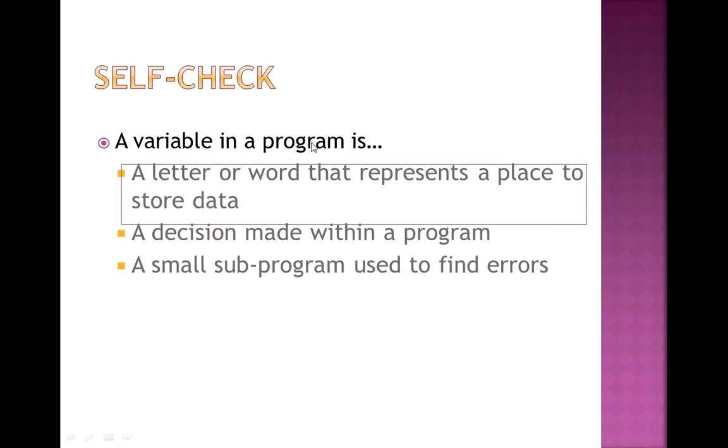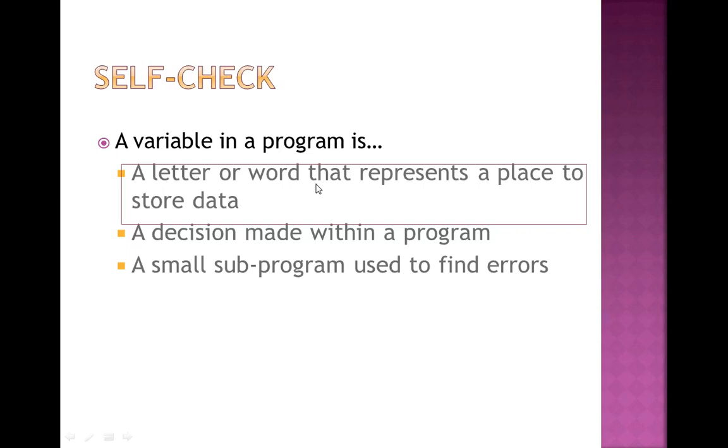Then next question is about the variable. A variable in a program is a letter or word that represents a place to store the data, or a decision made within the program, or a small subprogram used to find the errors. Now let's start from bottom to top. This says a variable is a small subprogram. No, this is not correct. Next says a decision made within the program. No, a variable is not used for decision. Only the decision box is used for taking the decision. So the correct answer is that a letter or word.